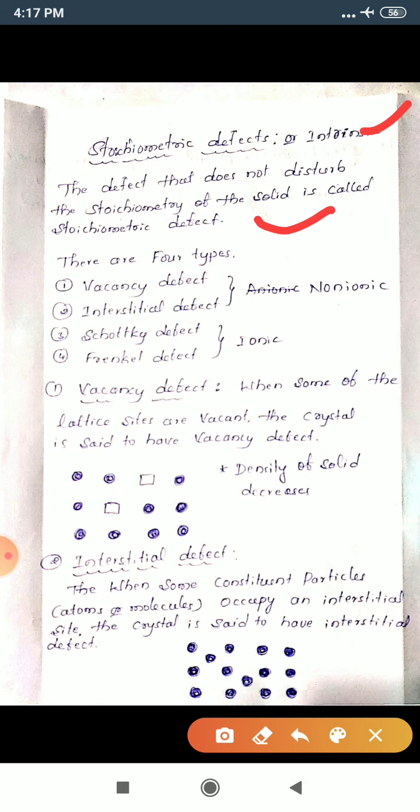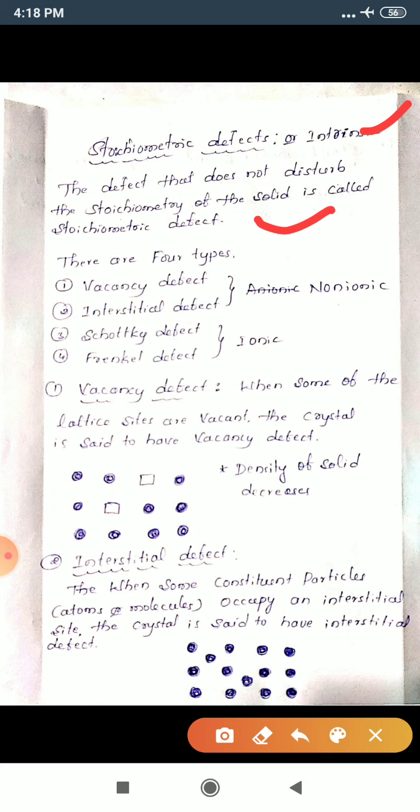Then what do you mean by stoichiometry? Stoichiometry means the chemical composition, or else we can say it is the ratio of the number of atoms of different elements. If the defect does not disturb this ratio of number of atoms, that is called a stoichiometric defect. Once again I'll repeat, the defect that does not disturb the stoichiometry of the solid is called stoichiometric defect.